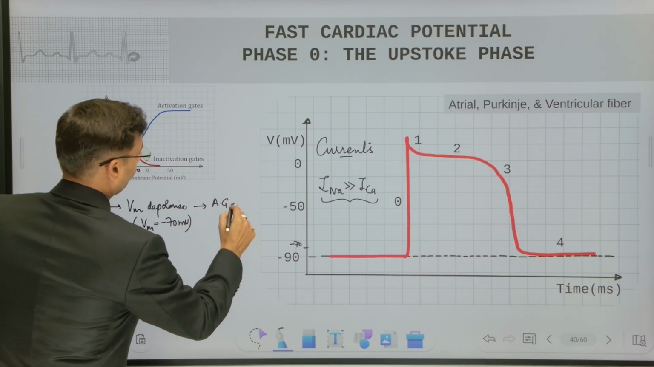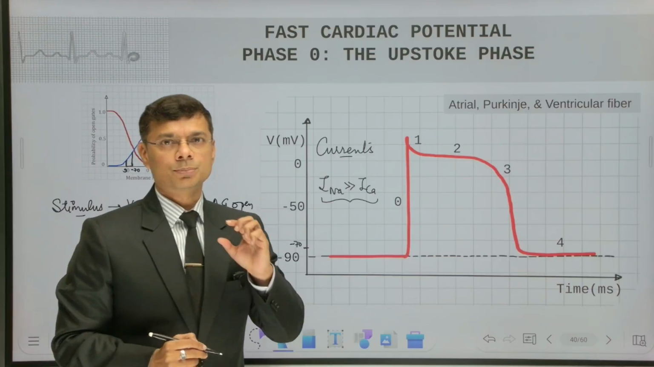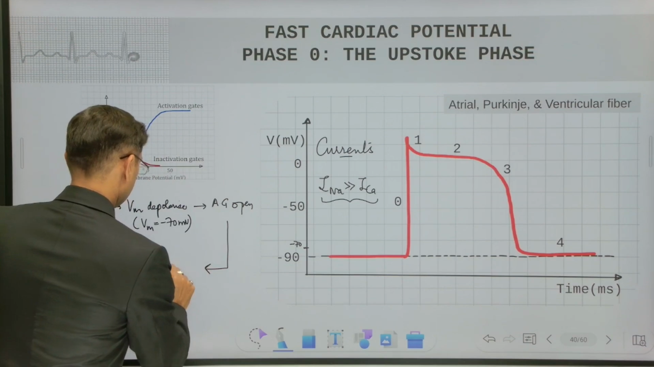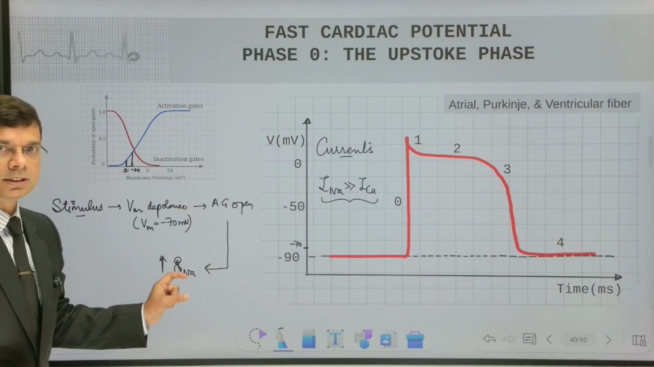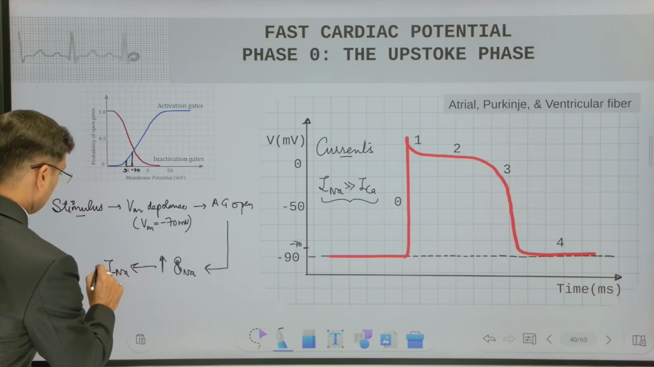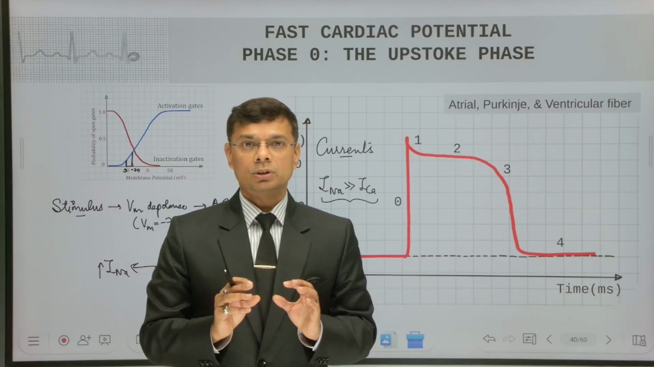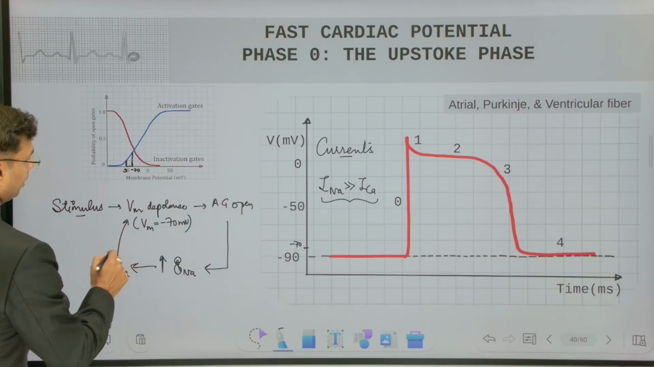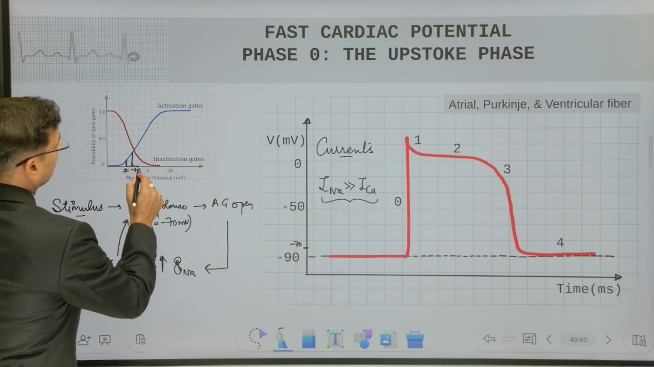So activation gates open. When more activation gates open, the permeability of the sodium increases. So this will lead to increased permeability of the sodium ions. When permeability increases, we have learned the sodium current will also increase, and we have learned sodium current flows inside. So sodium current flows inside, so it will increase the membrane potential. It will again increase the membrane potential to some minus 60, minus 50 value. So it will come here, let's say minus 60.